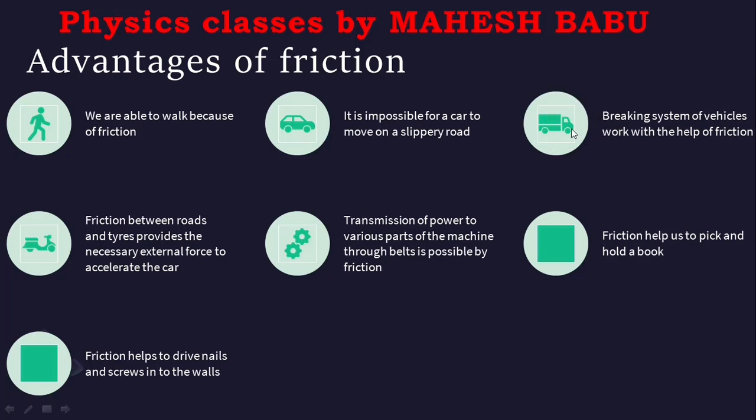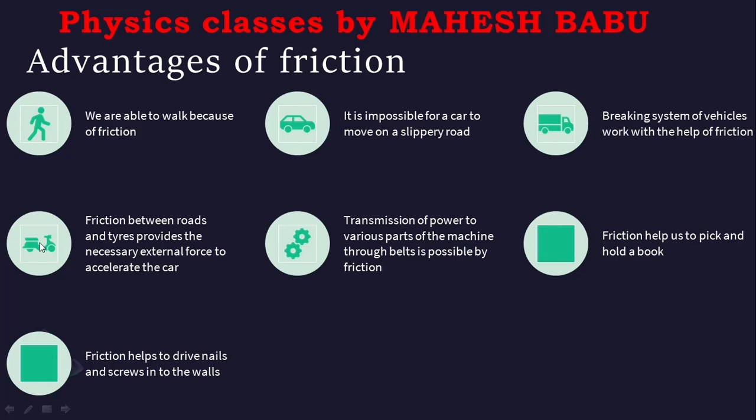Next, the braking system of a vehicle works with the help of friction. Whenever we press the brake, that pushes on the wheel to stop, that opposes the motion of the wheel. If there is no friction, what will happen? The wheel will slide easily. When we press the brake, the wheel will be sliding, so it won't stop. So friction is necessary to stop the vehicle also.